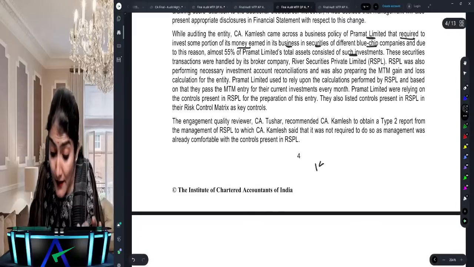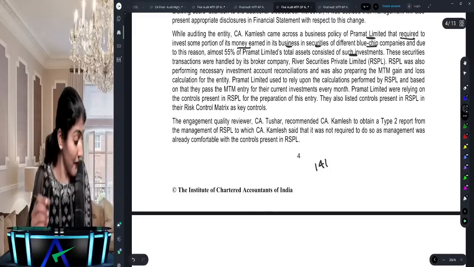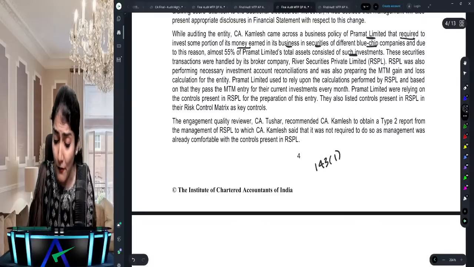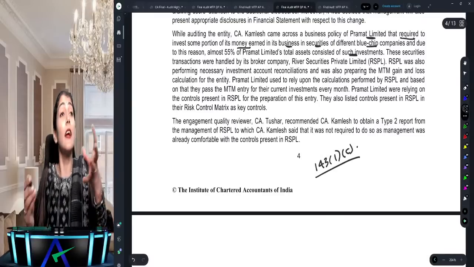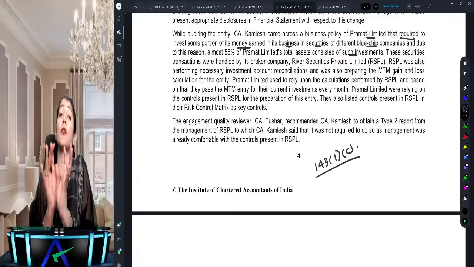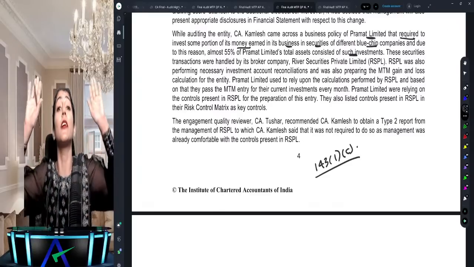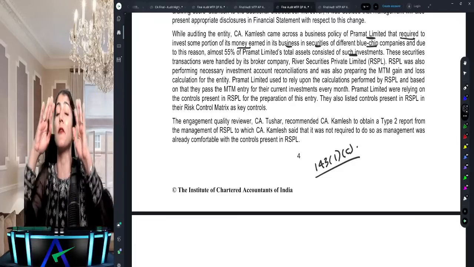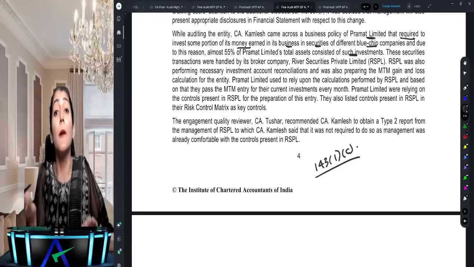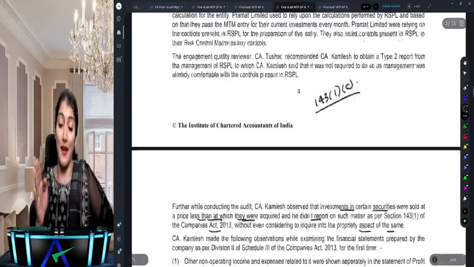And what are the wordings of 143(1)? Right, what are the wordings of 143(1)(c)? Where the company is not an investment or a banking company, where the shares, securities, debentures have been sold at a price less than the price at which they were purchased by the company, where the company is not an investment or a banking company.